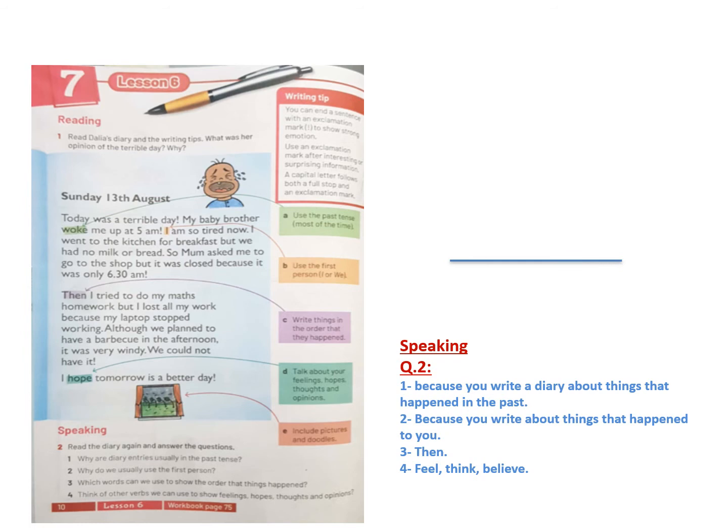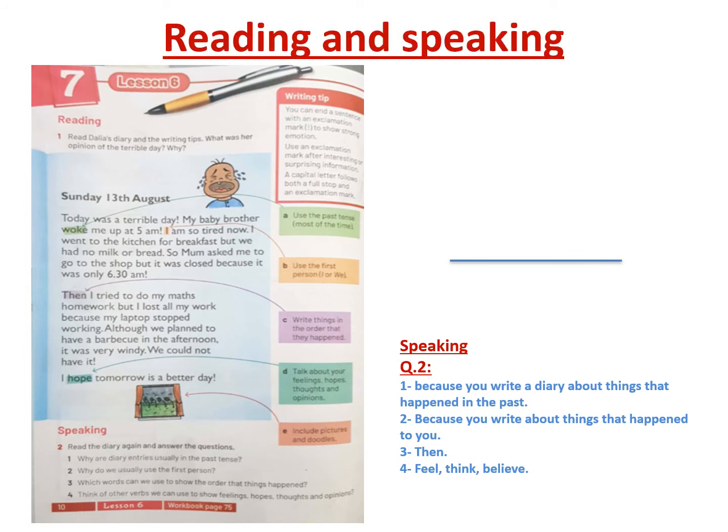As you can see, we have one of the days in Dahlia's diary. It's Sunday, 13th of August. Before starting it, move to the right hand. We have writing tips, some writing instructions that will help you a lot. When can we use the exclamation mark? Number 1, you can end a sentence with an exclamation mark, as you can see it between the 2 brackets, to show strong emotion. Number 2, use an exclamation mark after interesting or surprising information.